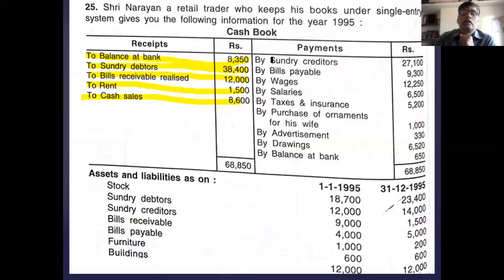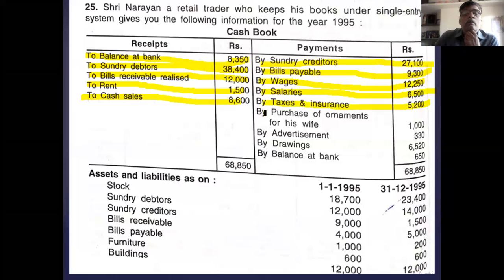Then sundry creditors go to the creditors account, debit side, to cash. Bills payable payment goes to the bills payable account, debit side, to cash. Wages go to the trading account, debit side. Salary goes to the P&L account, debit side. Rent and taxes go to the P&L account, debit side.